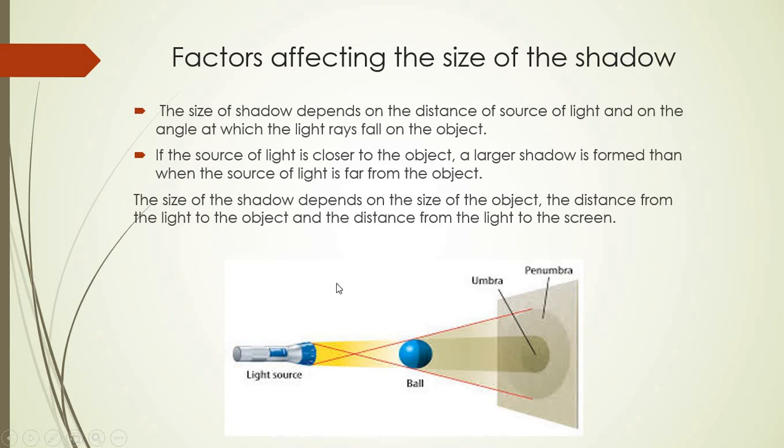So these are the different factors on which the size of the shadow depends. The size of the shadow depends on the size of the object, the distance from the light to the object, and the distance from the light to the screen. These are the different points.